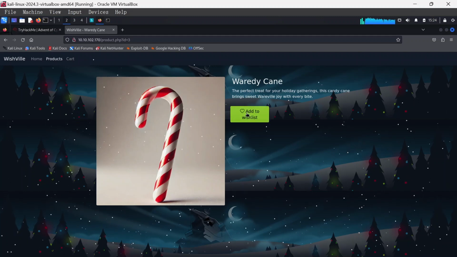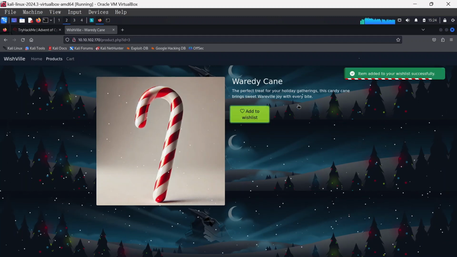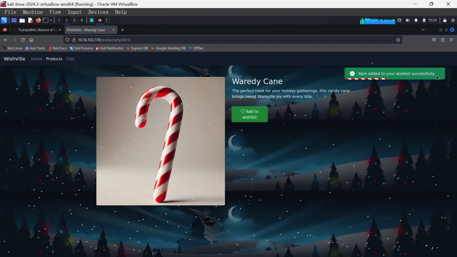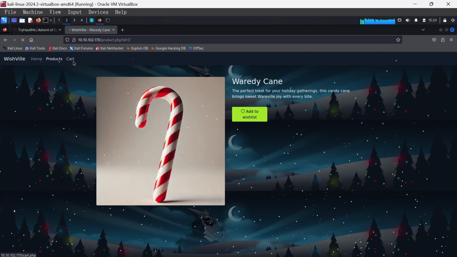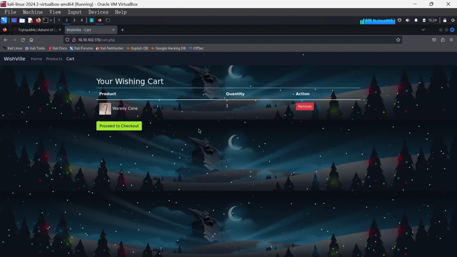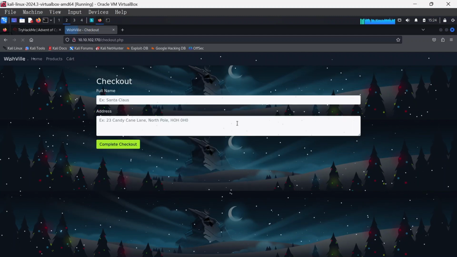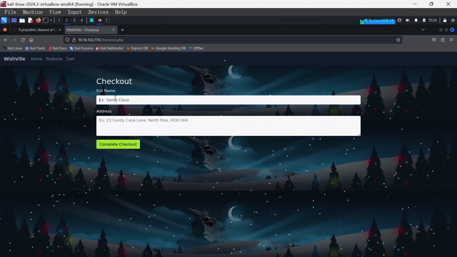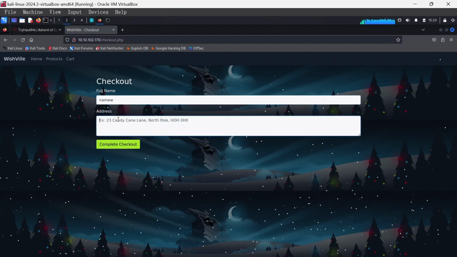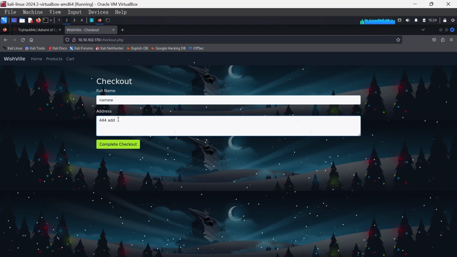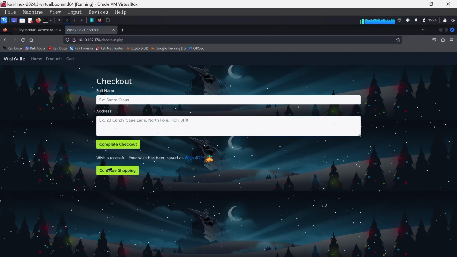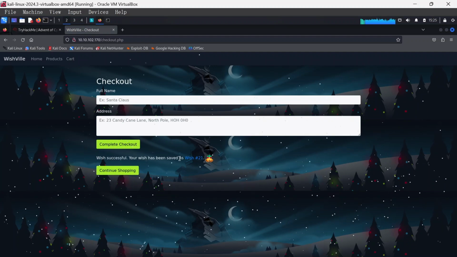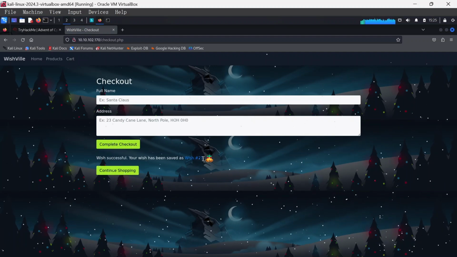You can click add to wish list, and it will tell you item added to the wish list. To see what was added, you can come over to cart here. Under cart, you can see proceed to checkout, and it's going to ask you for your name and address. You can put a name and address, then complete the checkout. Once you do that, it will say wish successful. Your wish has been saved as wish 21.